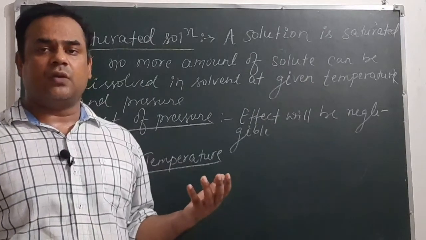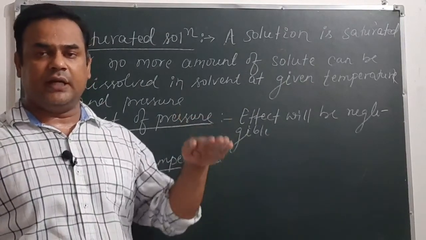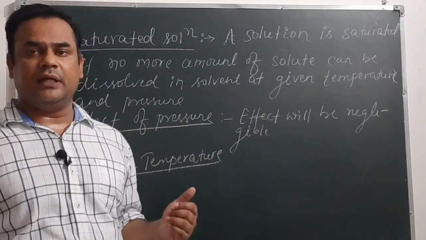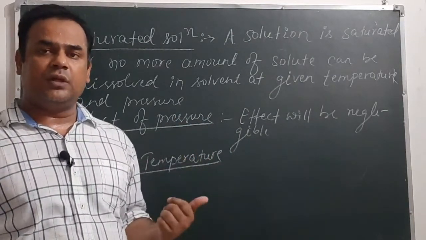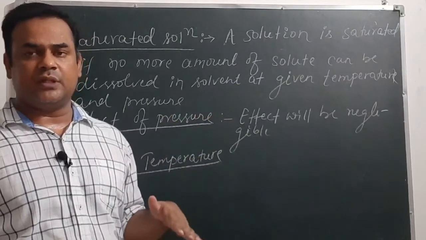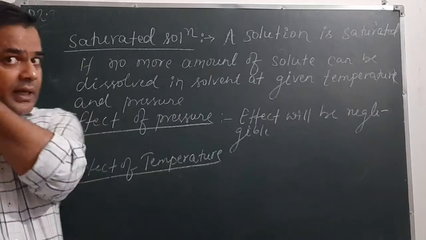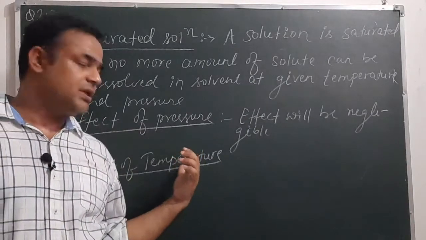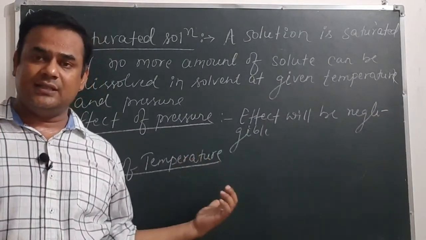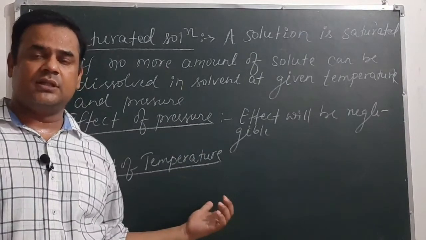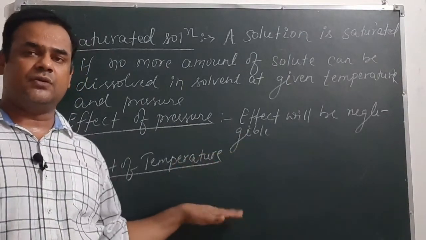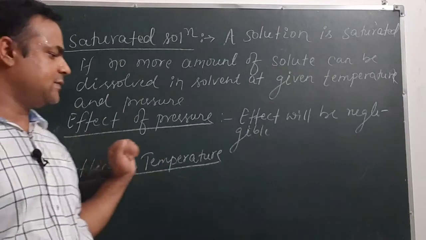Similarly, in case of exothermic process, if we decrease the temperature, then solubility will increase, and in case of endothermic process, if we decrease the temperature, then solubility will decrease. So with increase in temperature, solubility will increase in case of endothermic process, and solubility will decrease in case of exothermic process.